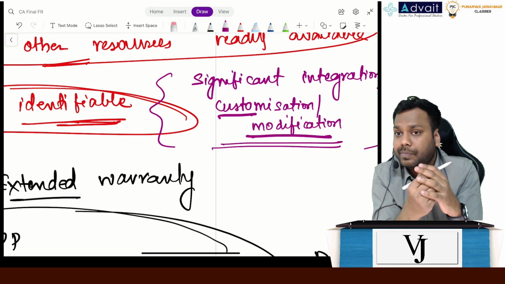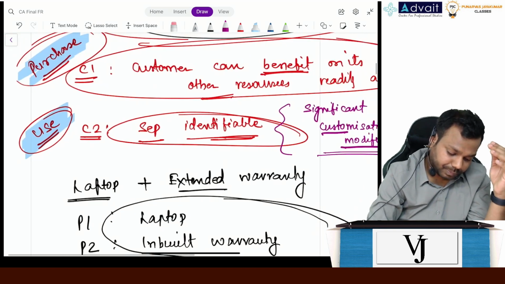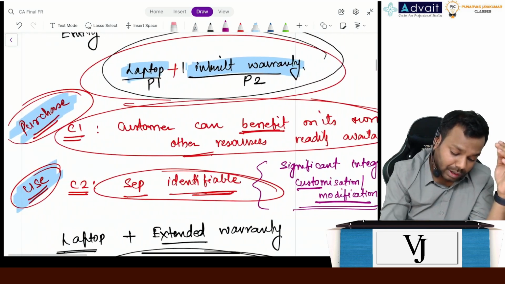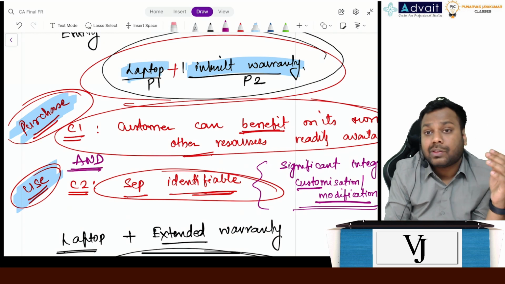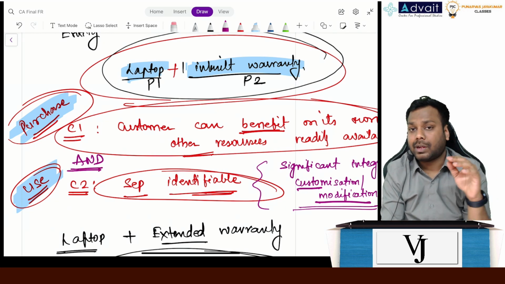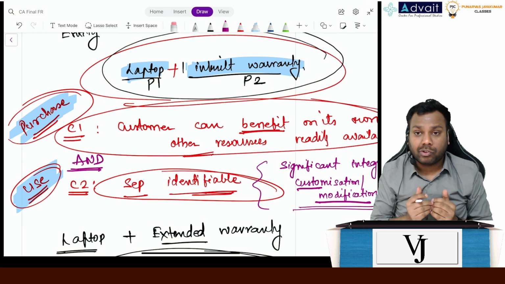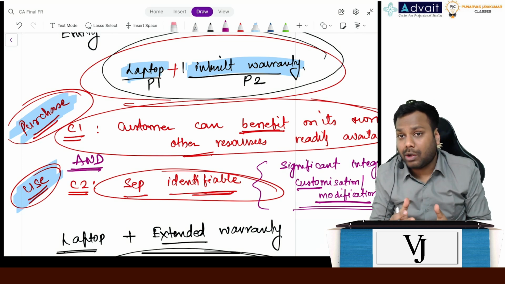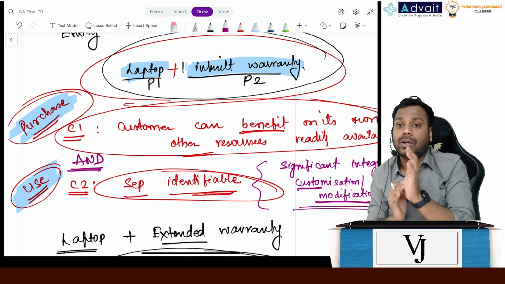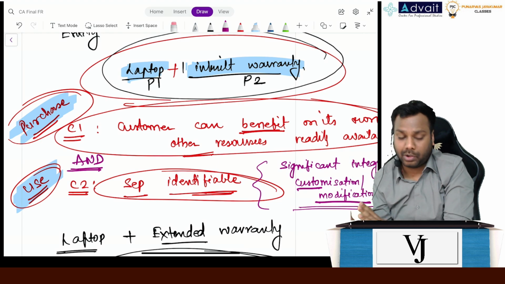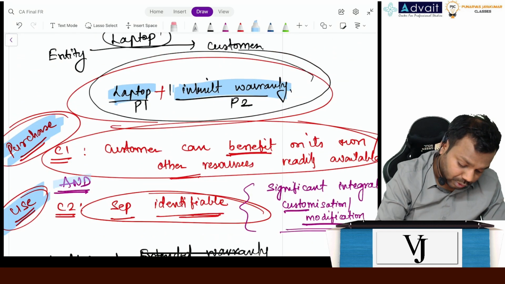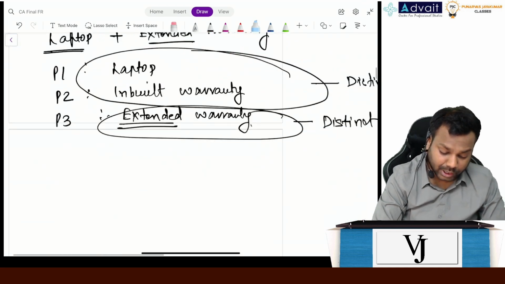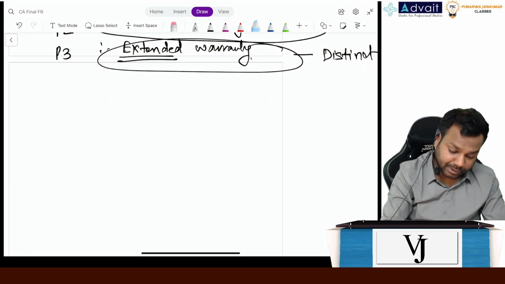Is that clear, everyone? Now one more thing is that condition number 1 and condition number 2 both have to be satisfied here. Meaning the promises have to be distinct on their own and in relation to other promises in the contract. So there is a word called 'and' here, don't forget this. Now coming to step number 3.